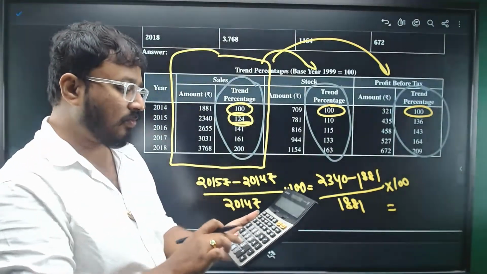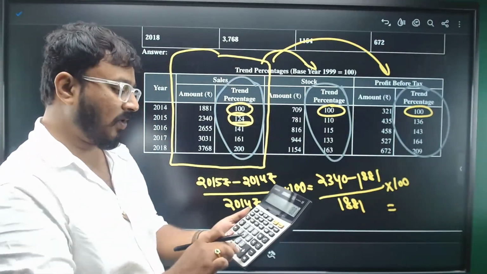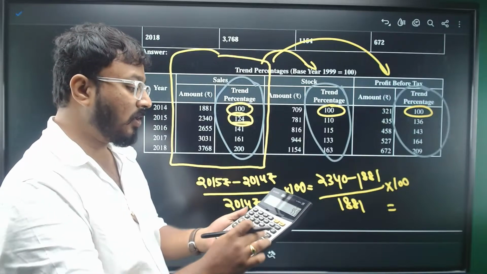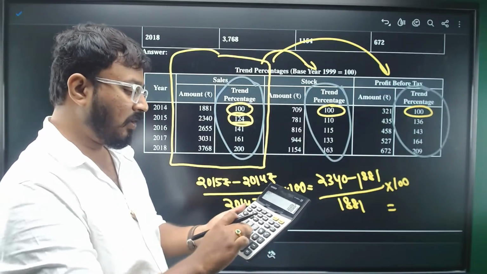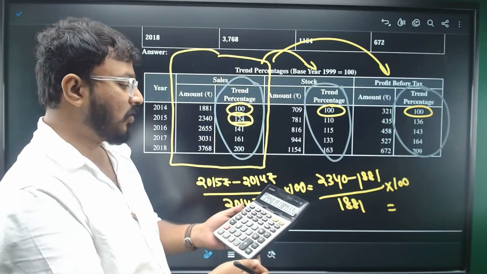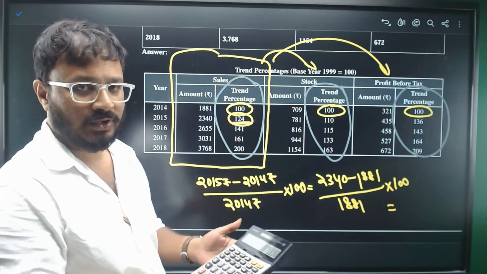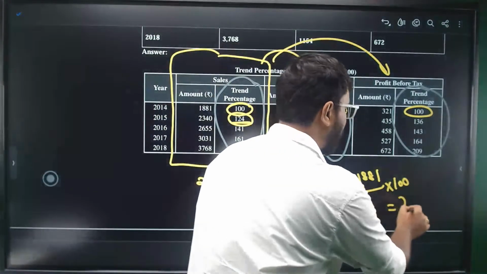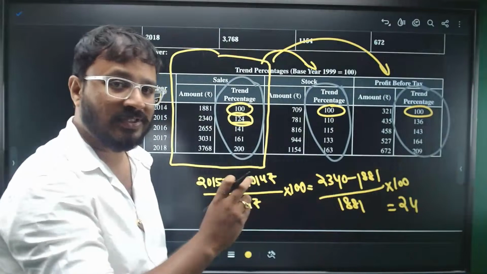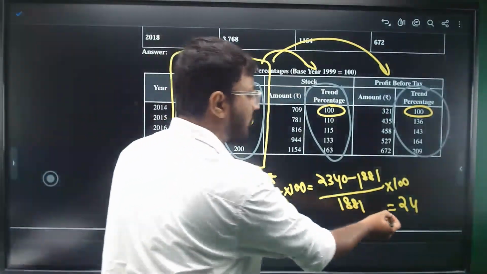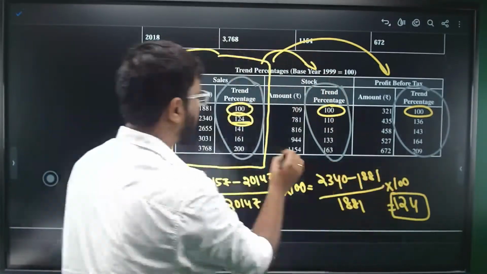Take your calculators, 2340 minus 1881 will give you 459 in the numerator. Divide it with 1881 into 100, you'll see 24.40. So you are getting 24.4, right? You are expressing this as an index, so add 100 to it, you'll get the answer, 124.